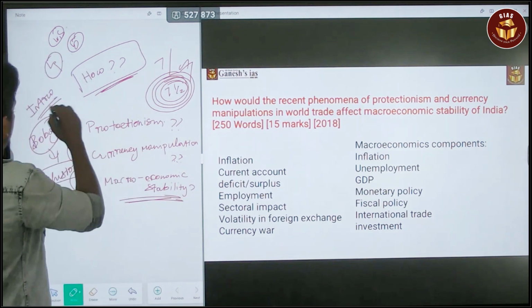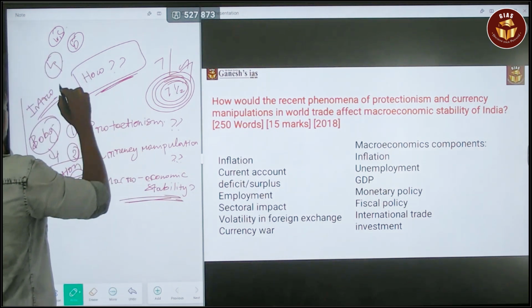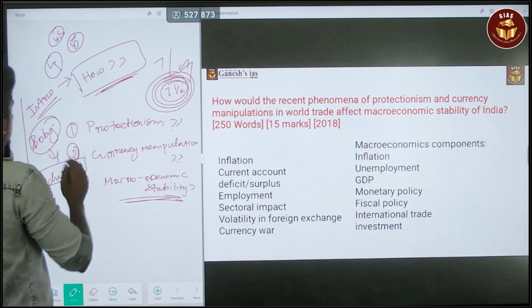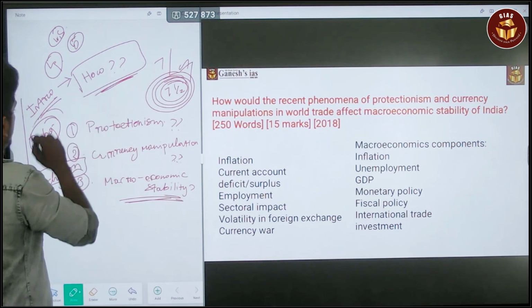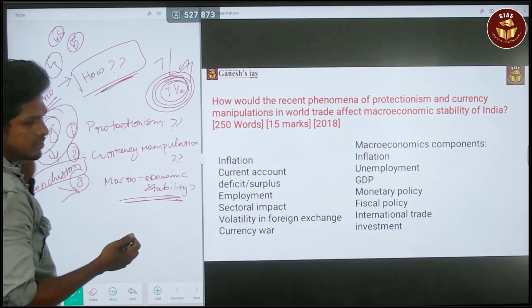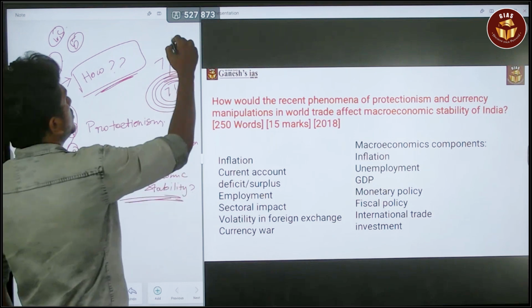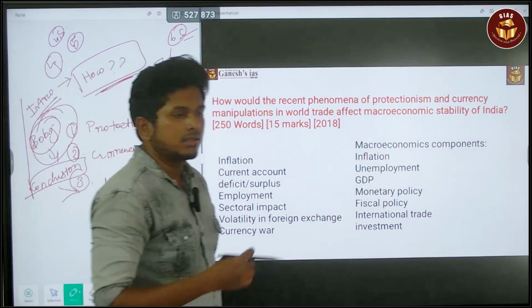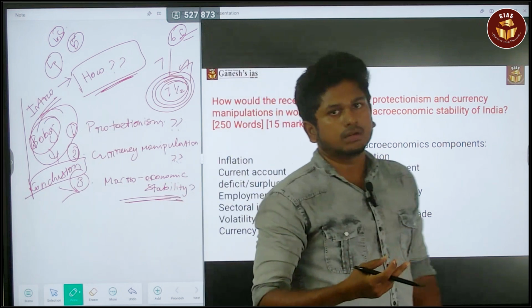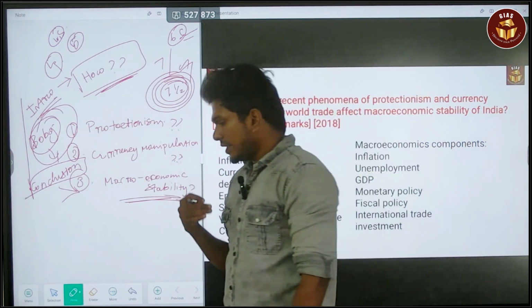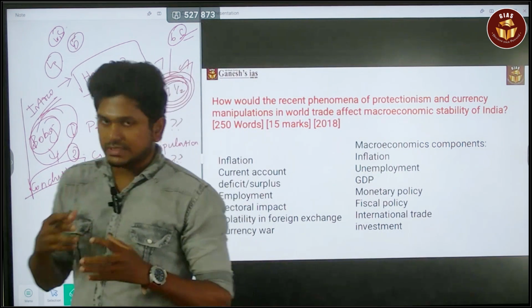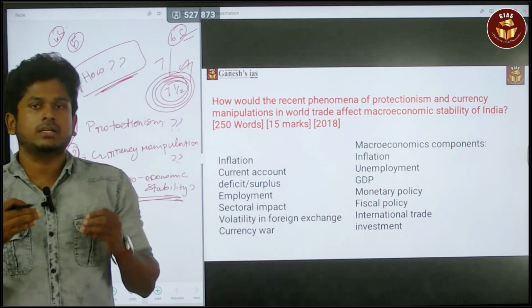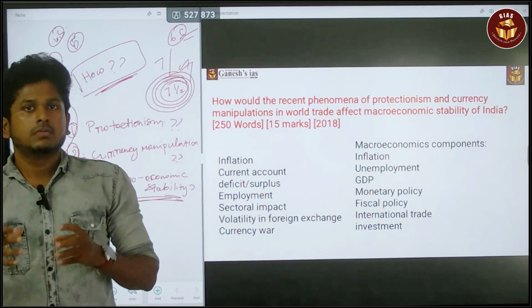If you give an OK level intro and an OK level conclusion, but the body of the answer is good, they will give you around 6.5 or 7 marks, but you will lose that half mark. So first and foremost, you should have certain template intros and template conclusions before you go into this exam.